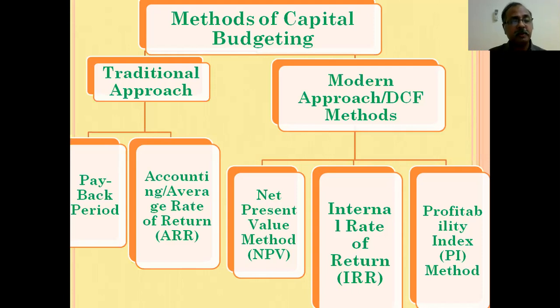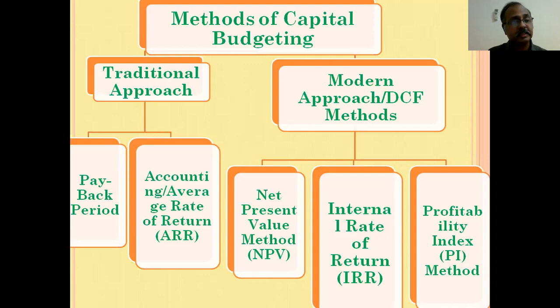The main difference between traditional approach and modern approach or DCF method is that in traditional method, we are not considering the time value of money. Whereas in modern approach, we consider the time value of money or present value of money while making capital budgeting decisions.